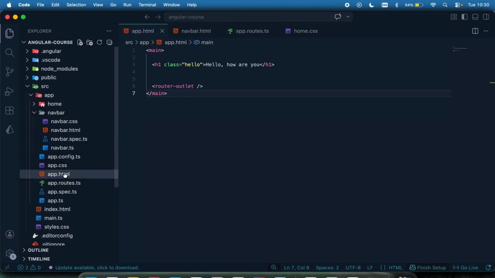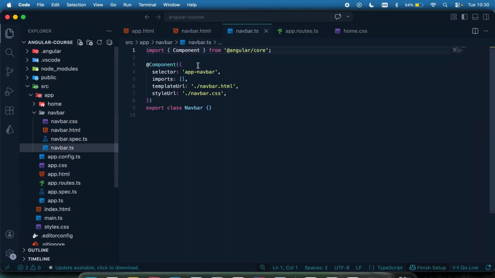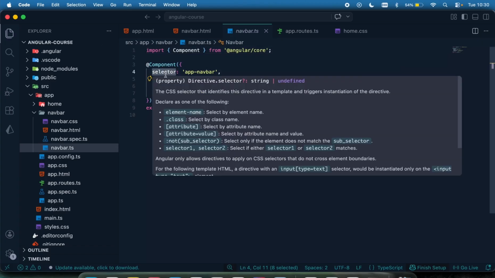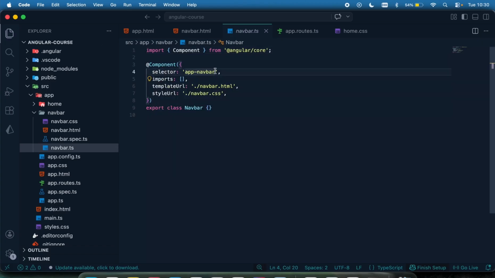So I'm going to come to my app.html, and then right here, I'm going to get a reference to the app navbar, which you can get from the navbar.ts. So come to the navbar.ts, you can see the selector right here, which says that this is the unique identifier for this component. Okay. Yeah. So I think I should have explained this earlier. I think I was too fast. Let's just do that quickly.